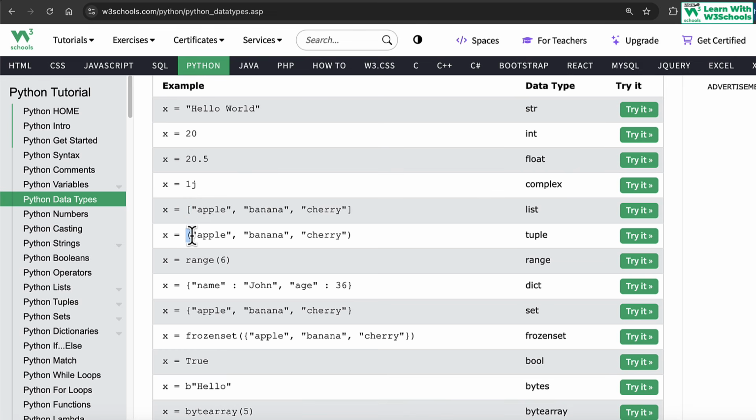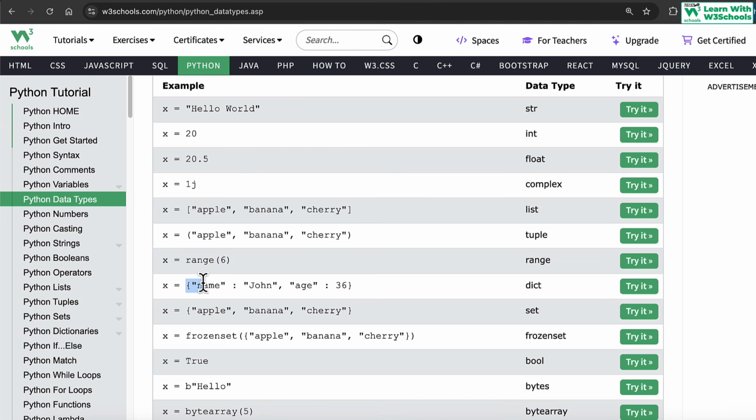Then if you use round brackets with multiple values, comma separated, this can be string, integer, or you can mix and match. This is called a tuple if it has round brackets. Then range basically means I'm specifying a range of values from 0 to whatever number you specify here. So it will automatically have 1, 2, 3, 4, 5 up till that.